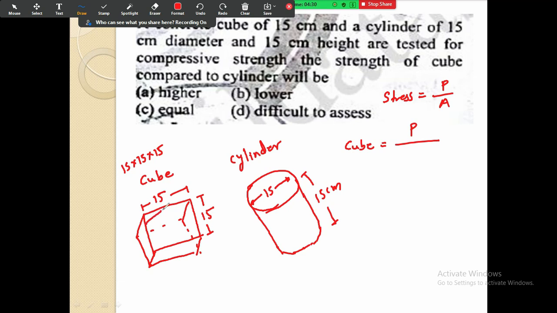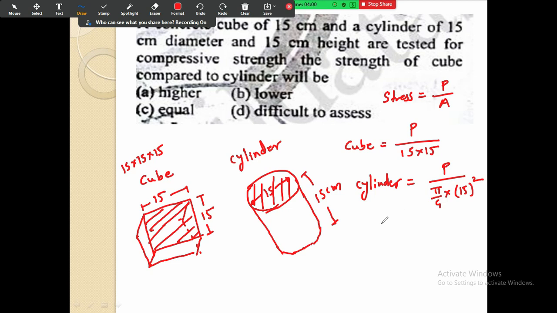Now if the load is acting on this surface, in CTM you know how we fit the specimen. So what is the cross sectional area? 15 by 15. And for the cylinder, again the load is the same P, but what is the cross sectional area? This is the cross sectional area. It is pi by 4 into d square, that is 15 square. Now if we evaluate the value, for the cube 15 into 15 is 225. So P divided by 225.